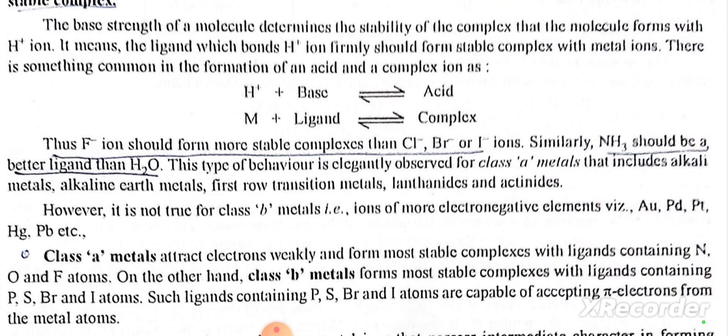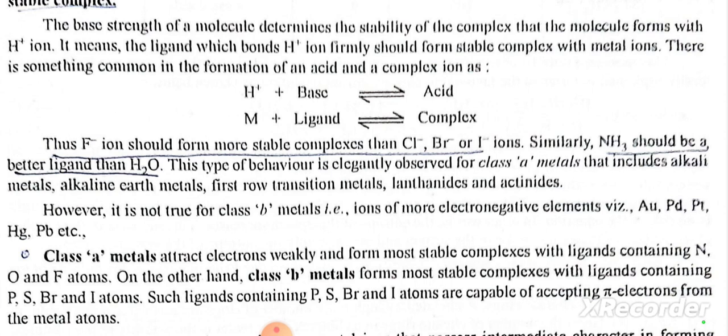There is something common in the formation of an acid and a complex ion: H⁺ plus base gives product acid, M plus ligand gives product complex. Thus, F⁻ ions should form more stable complexes than Cl⁻, Br⁻, or I⁻ ions. Similarly, NH3 should be a better ligand than H2O. This type of behavior is elegantly observed for class A metals.